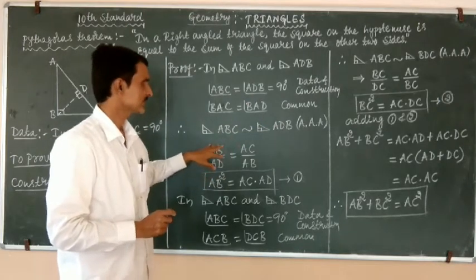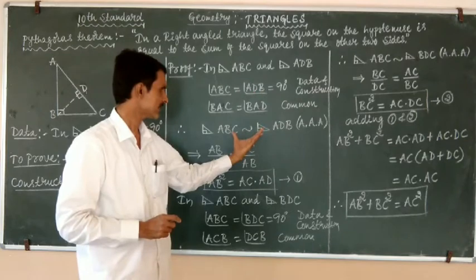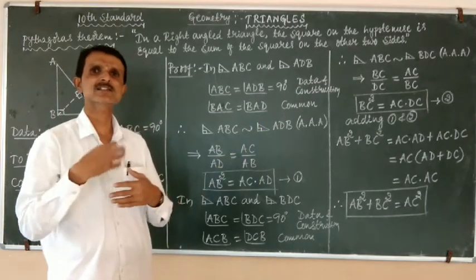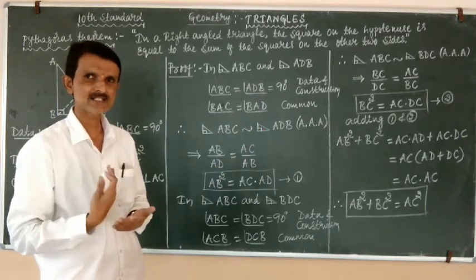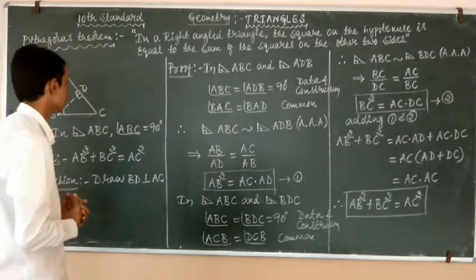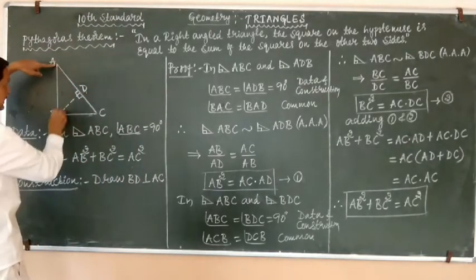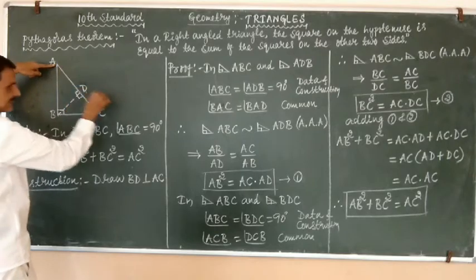So now, if they are similar, then the ratios of their corresponding sides, that is AB by AD.